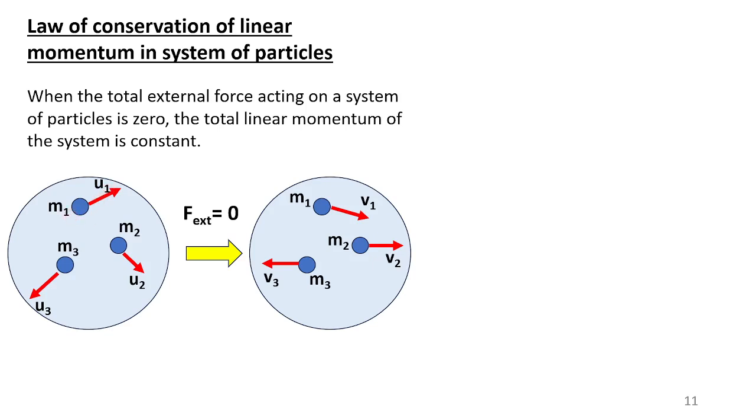m1 has the momentum m1 into u1. Velocity is a vector quantity, so let me put an arrow above u1. m2 has the velocity u2, so the momentum of mass m2 will be m2 u2. Momentum of m3 will be m3 u3, etc. This will be asked as a theory question, don't worry.